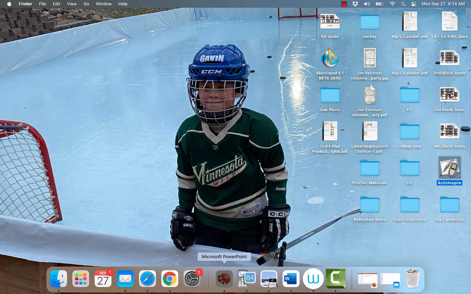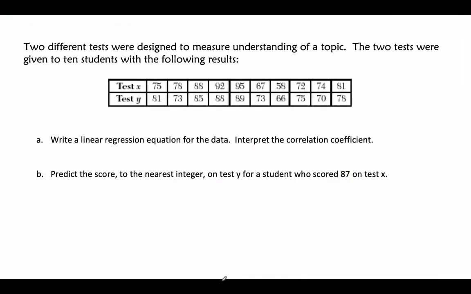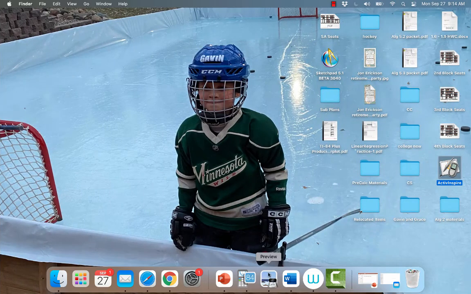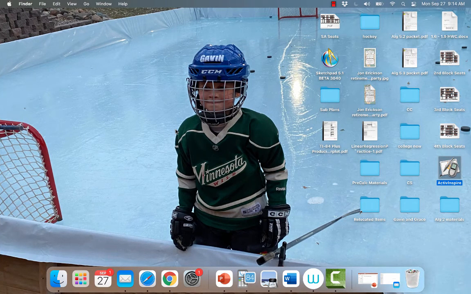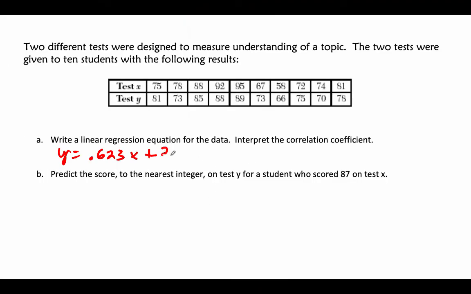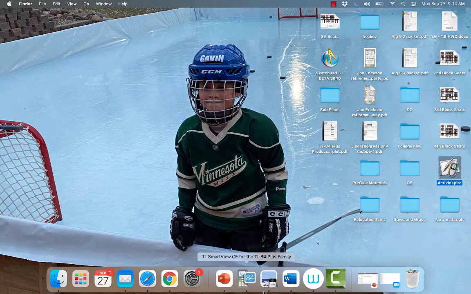Okay, so let's find my piece here. So write the linear regression equation. Y equals 0.623x plus, I forget what the number was now. And I can't find my calculator quickly. 29.183. Let's go with it. Okay, so this means we have a positive slope, right? Oh, I need the correlation coefficient. Oh, I didn't get that.